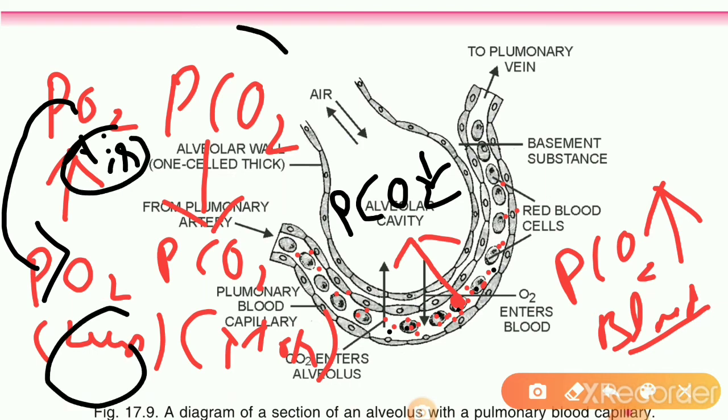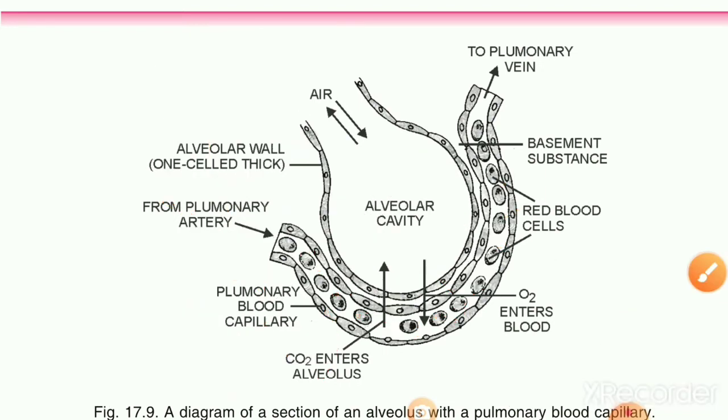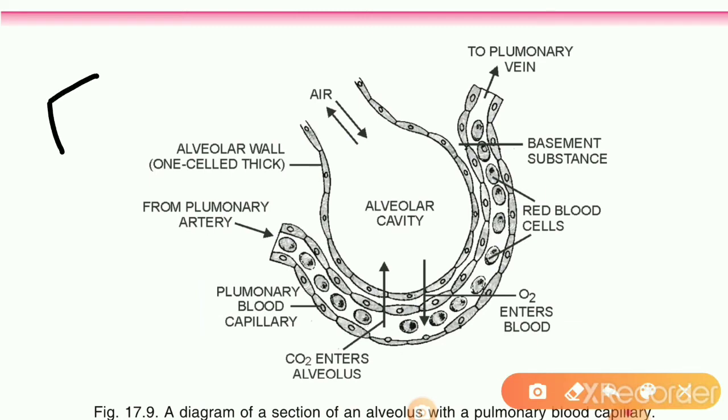But if we talk about carbon dioxide, then carbon dioxide is more in the blood, so carbon dioxide goes from the blood into the air. So the two gases are exchanged here. Oxygen goes from the alveoli into the blood, and carbon dioxide goes from the blood into the alveoli. This exchange of gases between the blood and the alveoli is also known as external respiration.